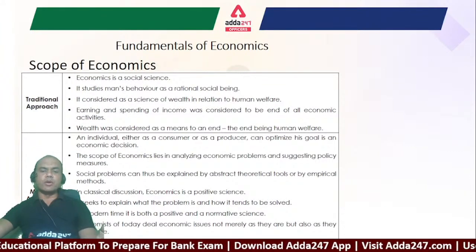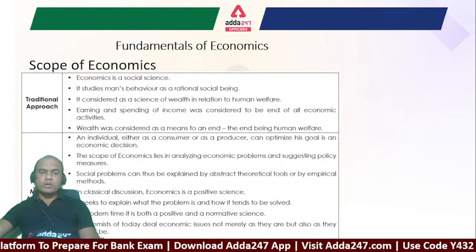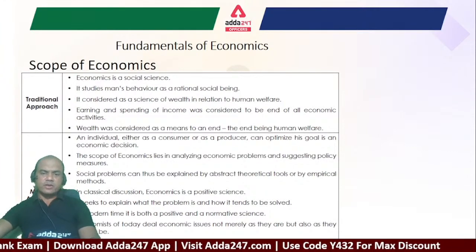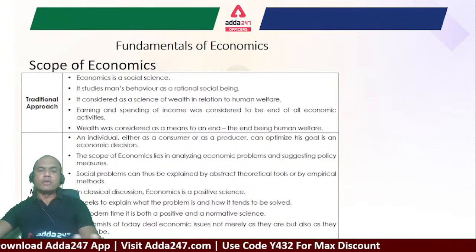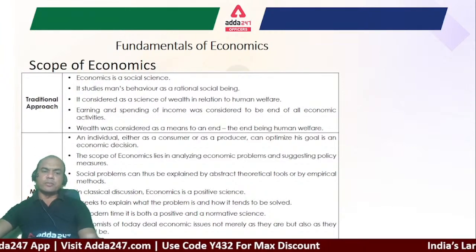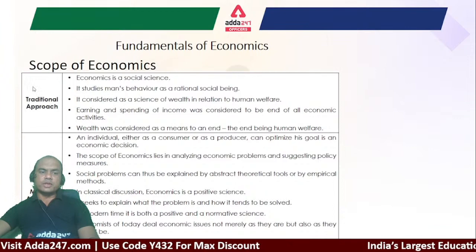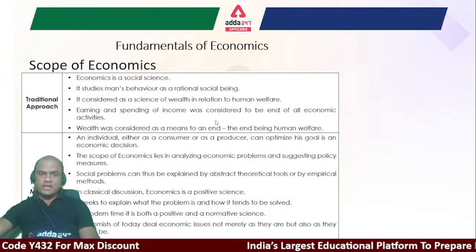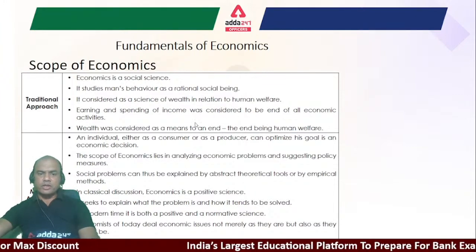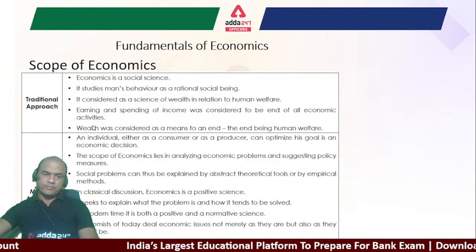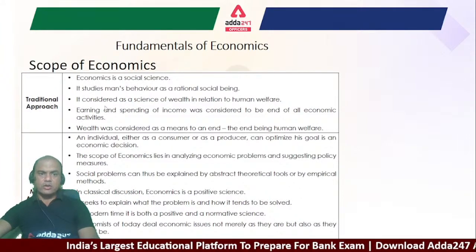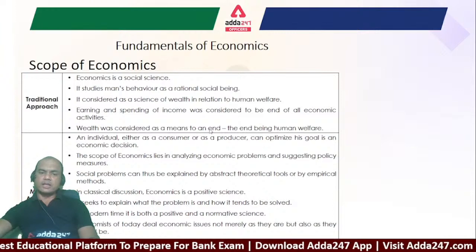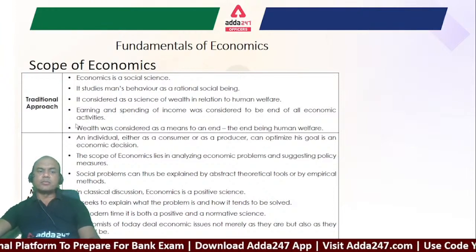But nowadays with modern theory, a human being not only works for money, but he or she also works for what? Welfare and satisfaction. This is the new approach. So for now we are focusing on the traditional approach. Wealth was considered as a means to an end. So what is the end? The end is human welfare. And what is the means? The means is wealth. But as per modern science of economics, wealth is not the only means for an end. There are various other means also.